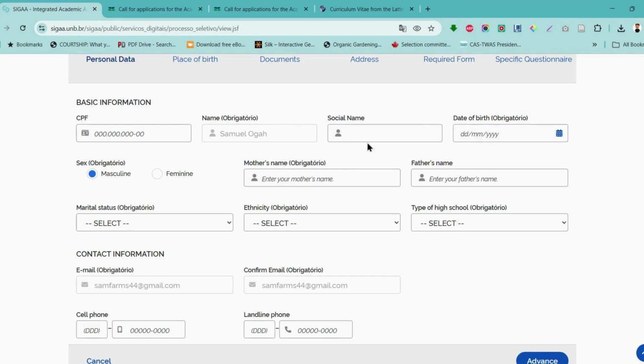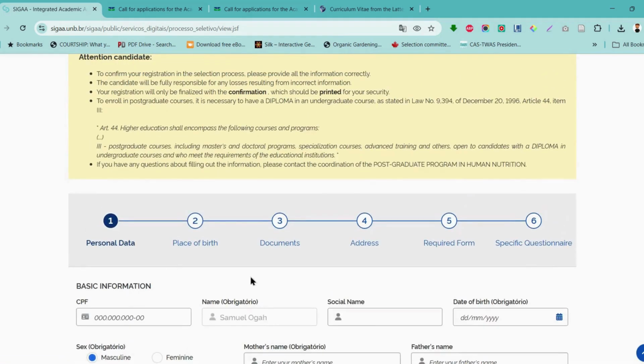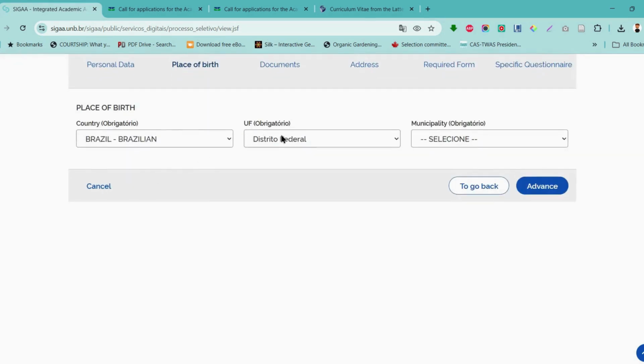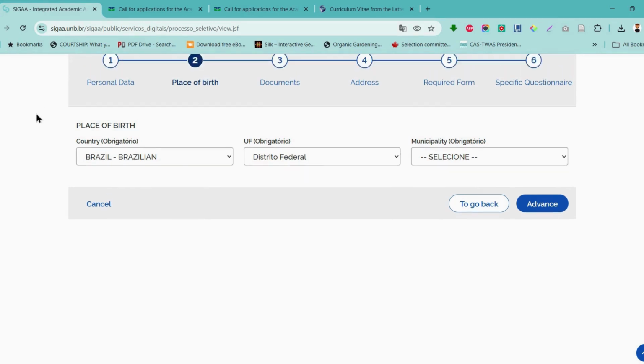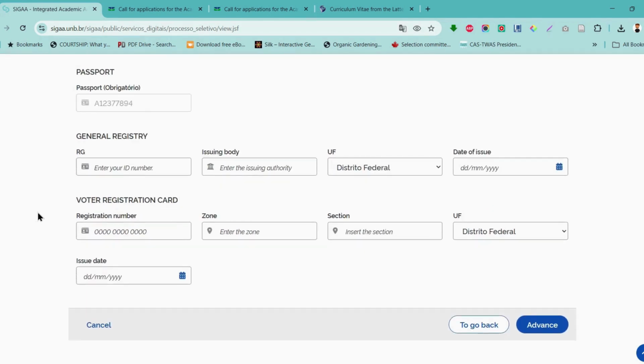So you fill in all that, your name, your date of birth. These are just basically bio data, right? So you fill in your bio data, and then let's check the next one. Place of birth, where you were born. You put all your details of where you were born there. Then documents is the third page. You go there. Passport is obligatory. Put in your passport number. You put in your registration. All this, if you have them.